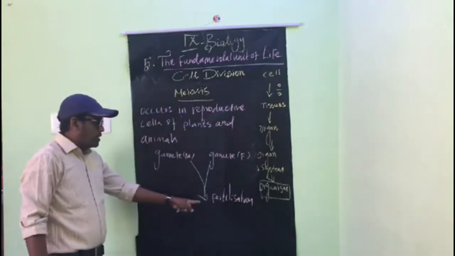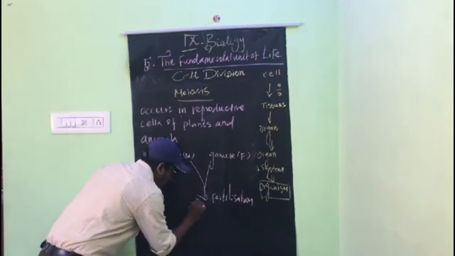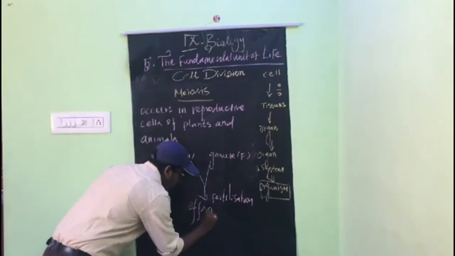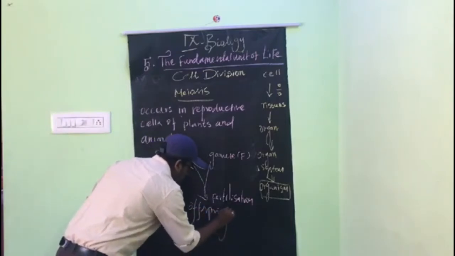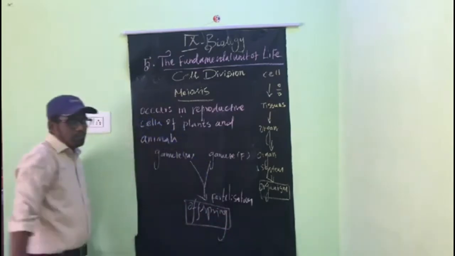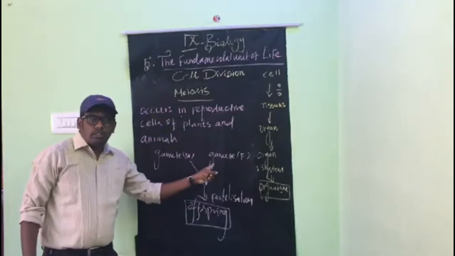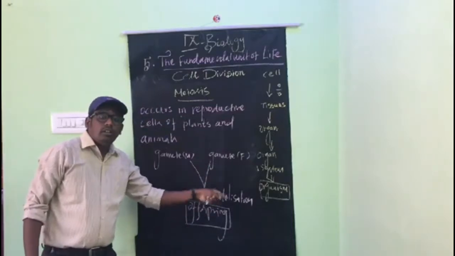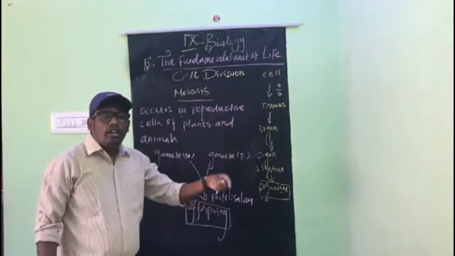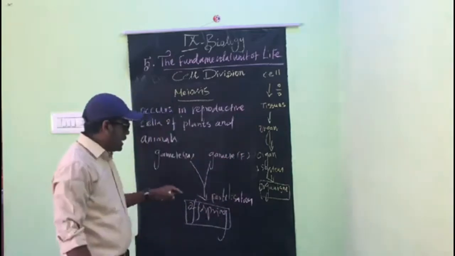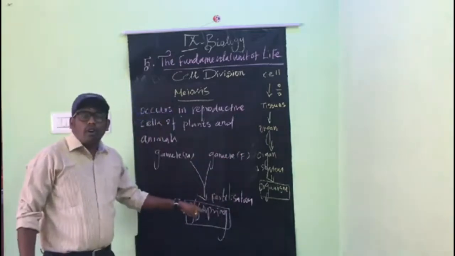After fertilization, the zygote will form and finally produce offspring. Offspring means new organisms are formed. After the fusion of gametes, the zygote divides continuously and forms the embryo.